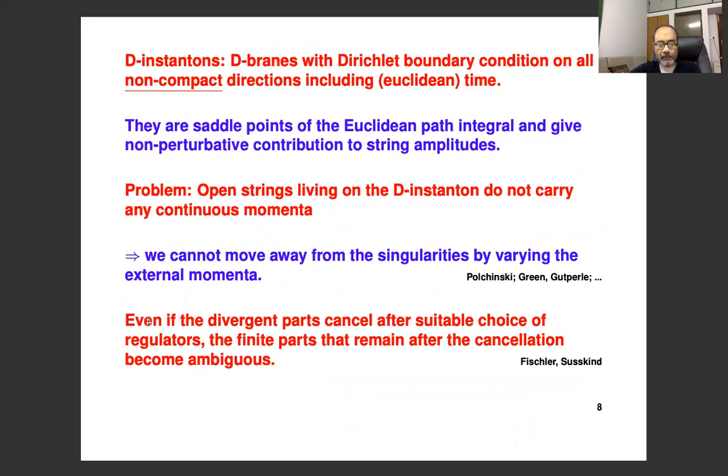And often one can argue that the divergent parts cancel, provided of course we choose suitable regulators first, but the finite parts that remain after the cancellation become ambiguous, because you are really subtracting two infinities, and that can leave behind a finite ambiguity.